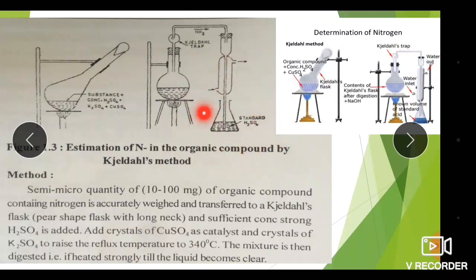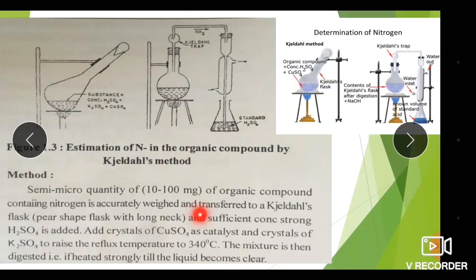Then we will get the reading, that is the sample reading. Here the same procedure is given, the same apparatus, Kjeldahl method, and here the Kjeldahl trap is there. After the ammonia gas is liberated, it is passed through the condenser and absorbed in the H2SO4 solution. After that it gets titrated.